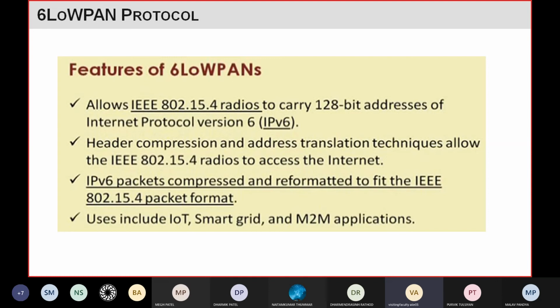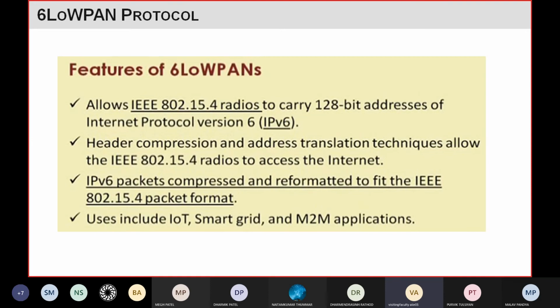In this protocol it will also use techniques like header compression and address translation. Because of those techniques, in this protocol we are able to use the IEEE 802.15.4 framework or protocol itself. So it's nothing but using the internet with IEEE 802.15.4 frequency. You combine those things, and it makes this 6-LoWPAN protocol.